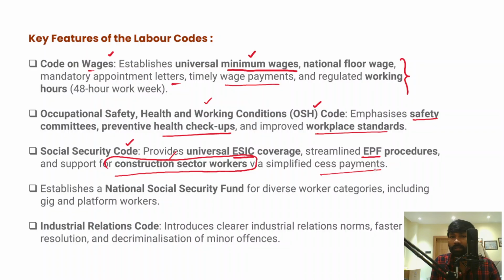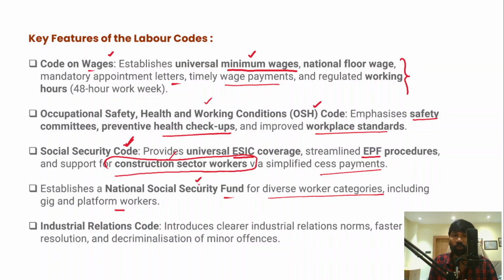And apart from that, at the national level, a National Social Security Fund will be established as part of the Social Security Code, right? In fact, for diverse worker categories, including the gig workers and platform workers, so all these workers, a national level Social Security Fund will be established.